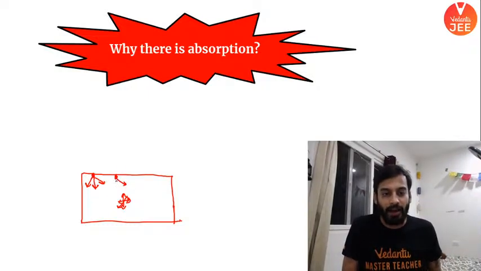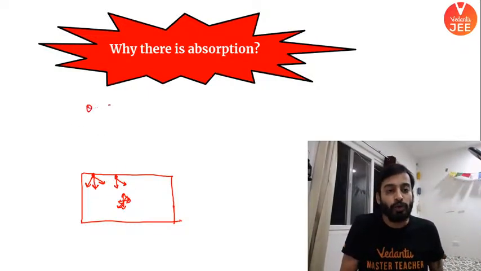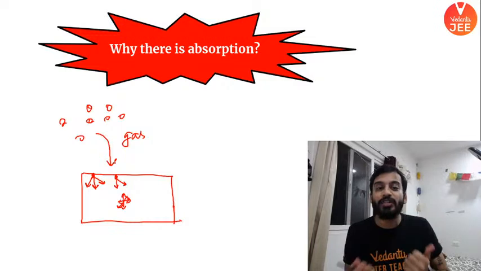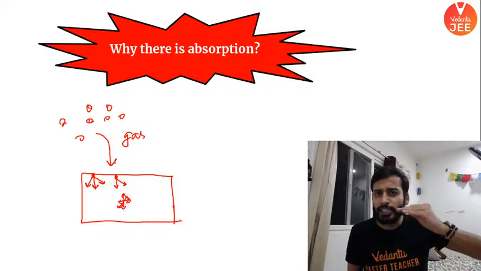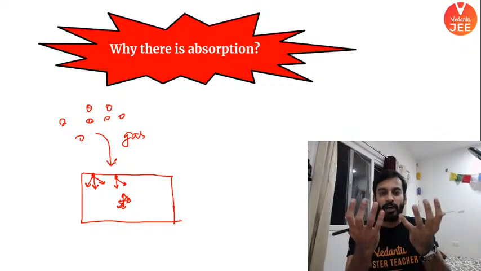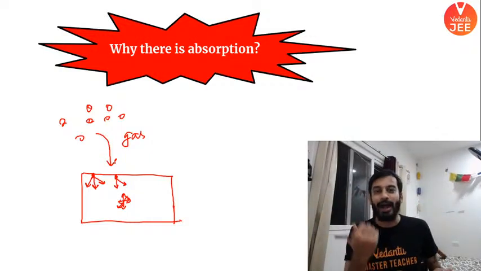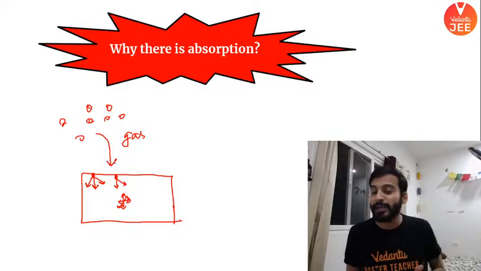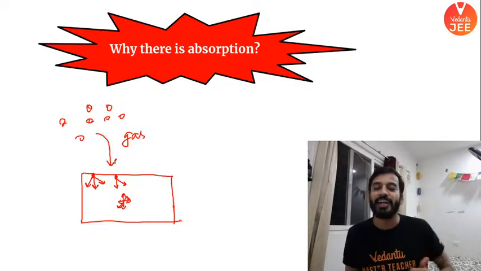The particle will have an inward pull for the gas molecules which are moving outside. The gas can be attracted by this inward pull, because the particles at the surface have a force which wants the gas to come and sit at the surface. This attractive force would be seen by the gas, and it will get attached at the surface.